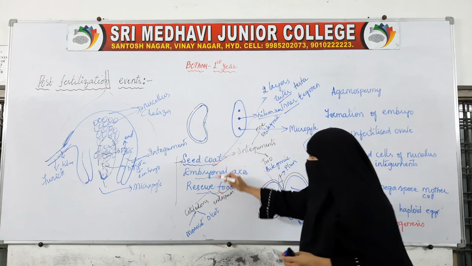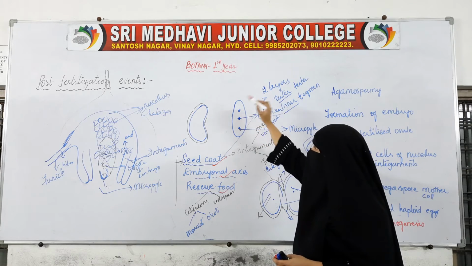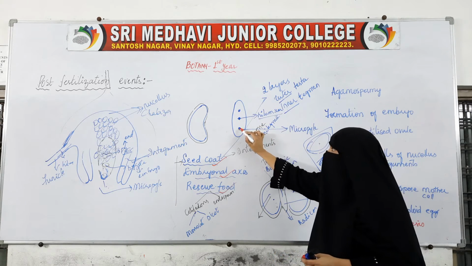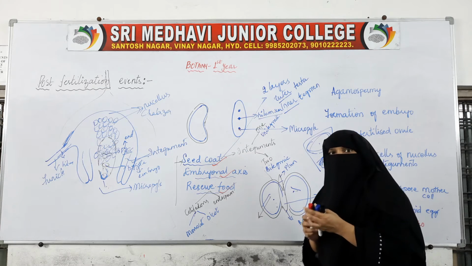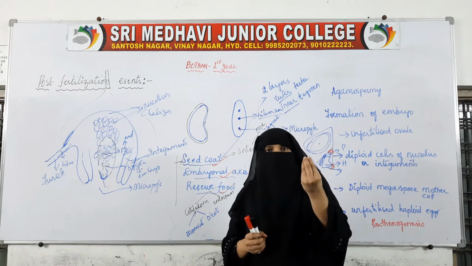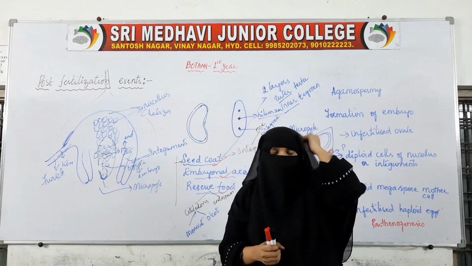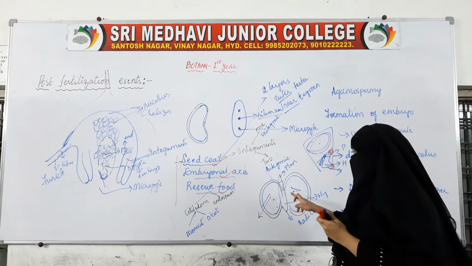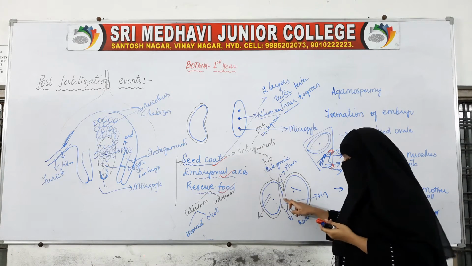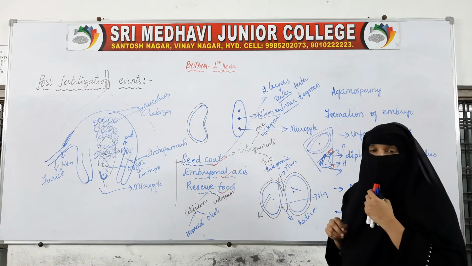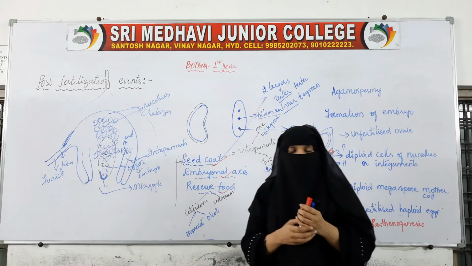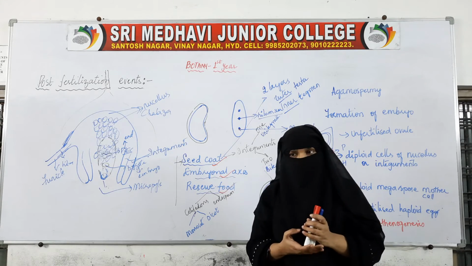So each seed consists of these three things, and along with these we find a hole on the seed. This hole is nothing but the micropyle. Through this micropyle, water and oxygen enter into the seed, because water and oxygen are essential for the growing embryo which is present inside.